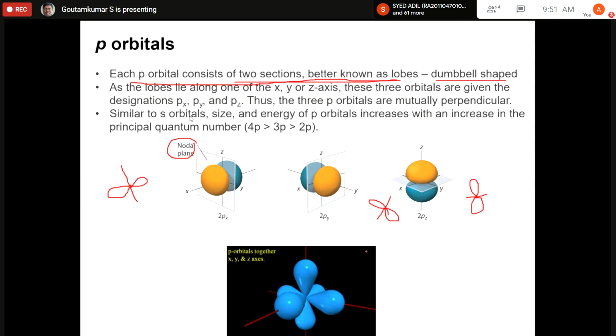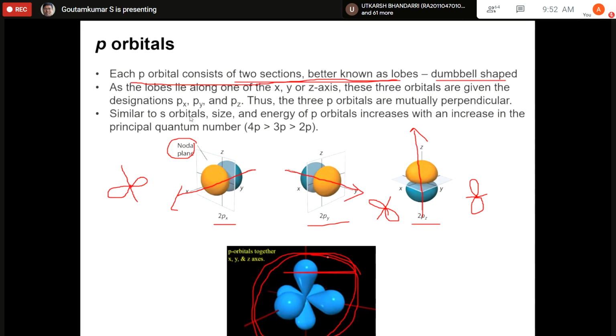Now, if we combine all these p orbitals, this is px, this is py, this is pz. Px is along the x-axis, py is along the y-axis, and pz is along the z-axis. And if we put all the p orbitals together, it looks like this. So it is projecting in all 6 directions, along all 3 axes, plus and minus. So this is the shape of the p orbitals.